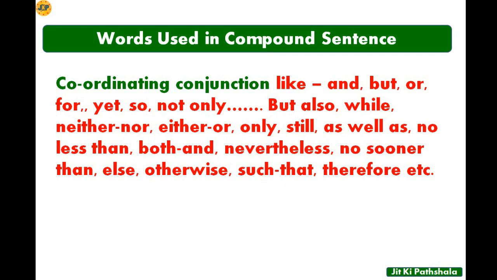You can transform a sentence to compound. So these are some of the words that will help you to write the compound sentence.